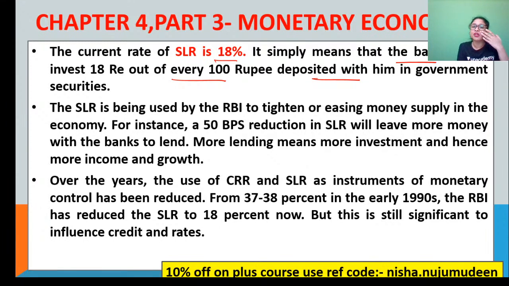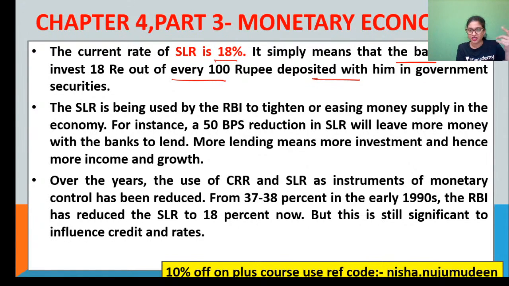For example, there is a 50 BPS reduction in SLR. In such a situation, now there is more money with the banks. So automatically what happens? Money supply increases, lending increases, investment increases. You understand? Automatically income increases, aggregate demand increases, and there will be growth. What about the opposite scenario? When there is a 50 BPS increase in SLR, everything is ulta, everything decreases.